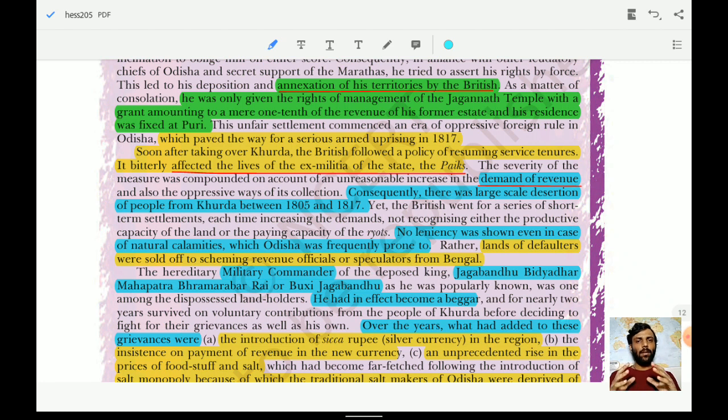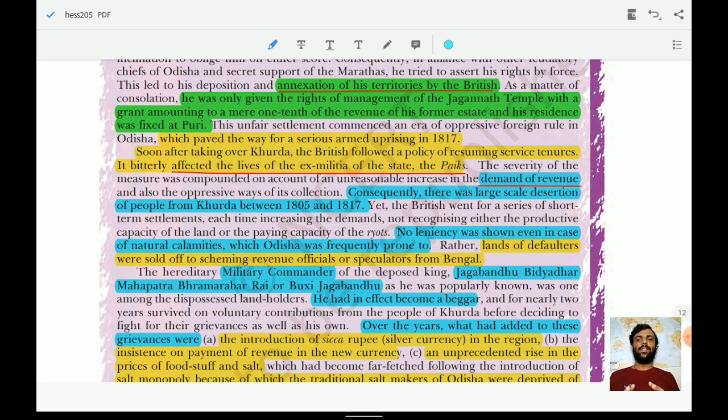It clearly had an impact on their living and on their salaries. So it also changed their life. Hence they also thought that these Britishers were not good, and they would also revolt against the Britishers. Now, let us see. The demand for revenue was very high, as usual, since the Britishers wanted to get a high amount of revenue.